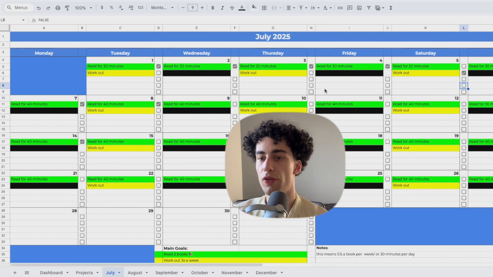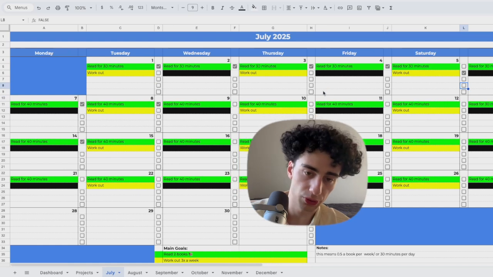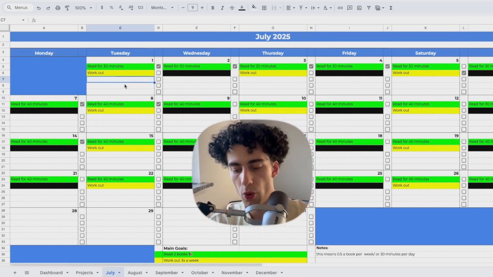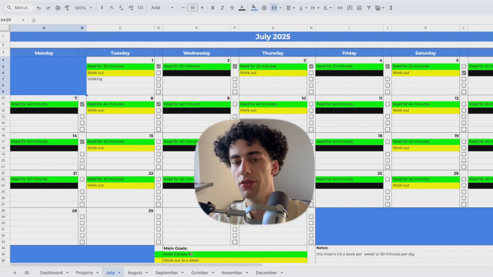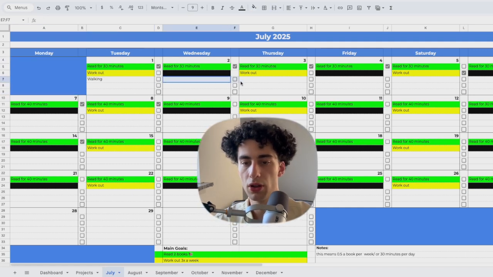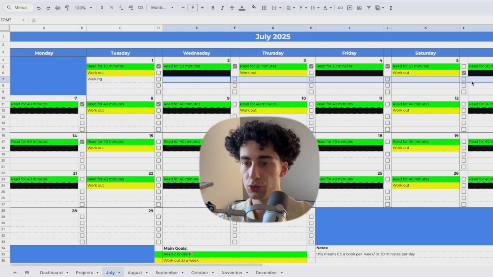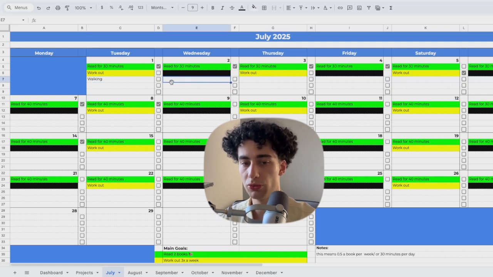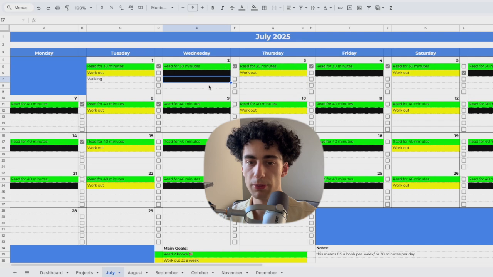Boom. However, the most important part that you have to keep in mind, that if you choose to add a new goal, for example, let's say walking, all of these rows right here have to stay empty or have to contain walking as well as a goal, because it's programmed to only register one activity at a time. So if you want to walk on Tuesday and do something else on Wednesday, you just make this one right here empty, and you go here and add the goal that you want.